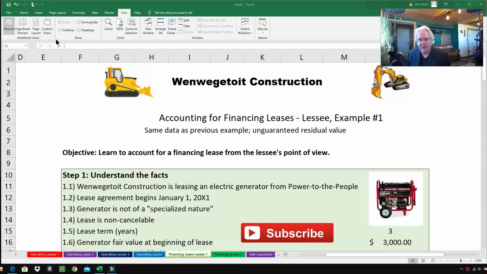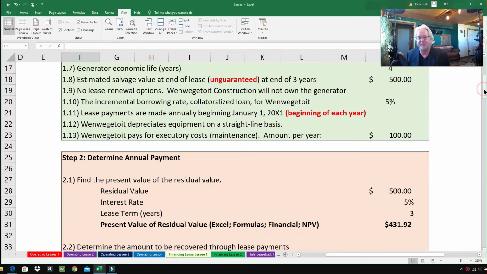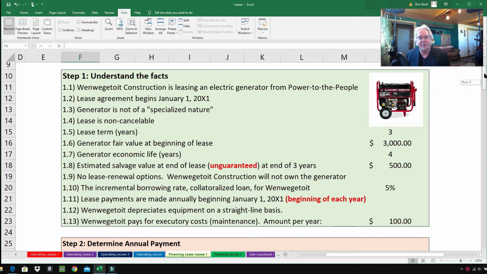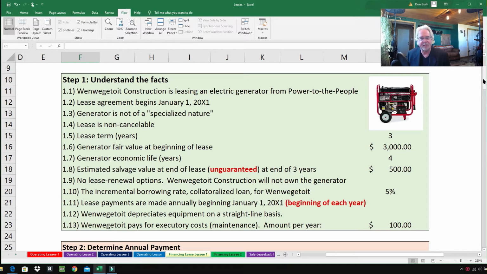So we're working with when we get to a construction, the construction company you don't want to have work on your home. So here we are, accounting for financing leases, lessee, example number 1. So first thing is we have to understand the facts. And what I do when I work out complex problems like this is I like to just take the time and list out all the facts, and that helps me understand what's happening and all the information that's available.